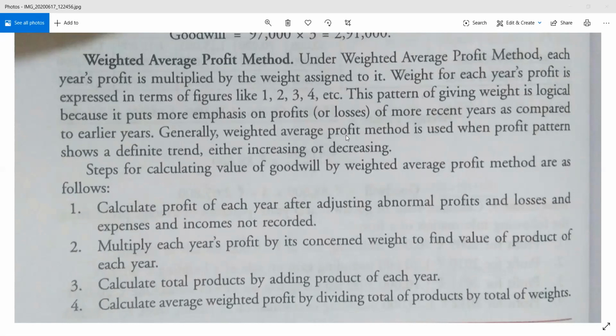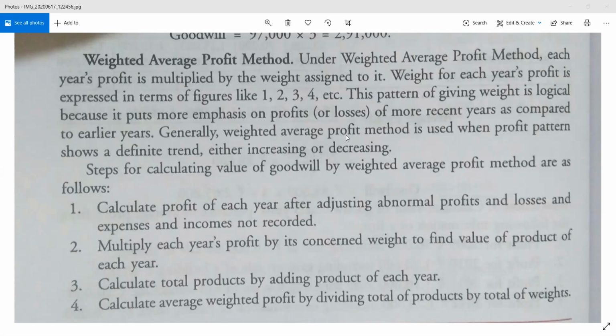So that concept is applied here, and based on the weight of the profit, we value our goodwill. It's very simple. What you have to do is, first of all, go with the calculation of adjusted profit as we have learned in the average profit method.